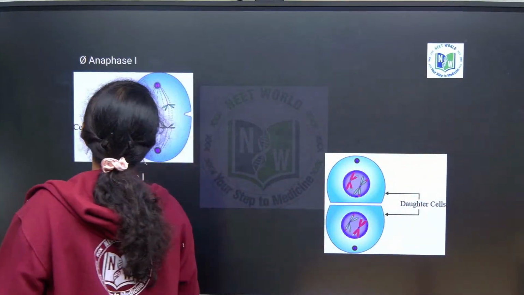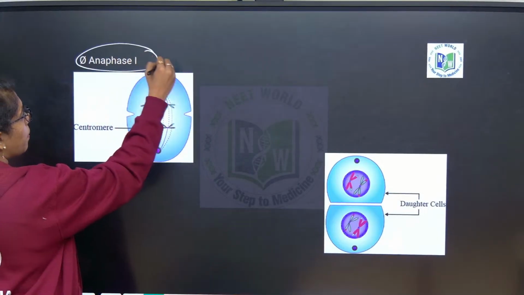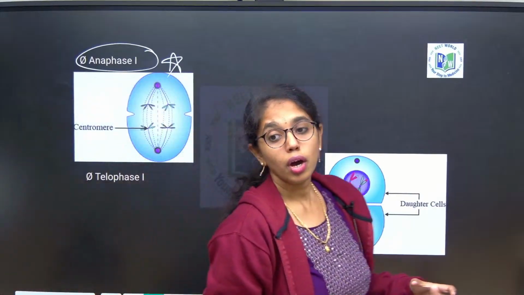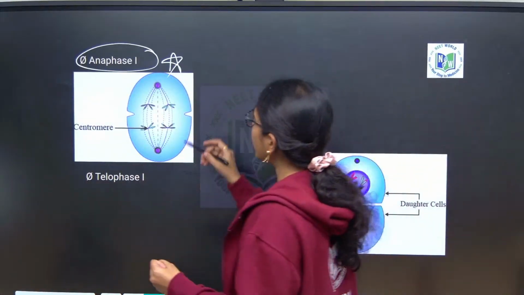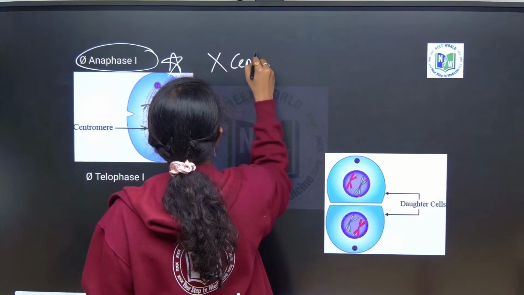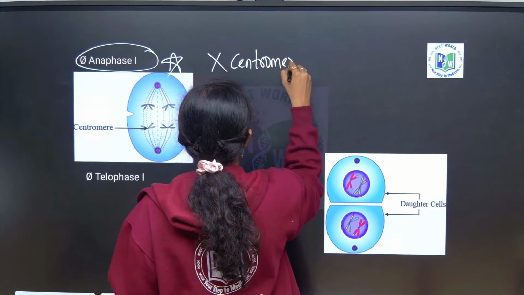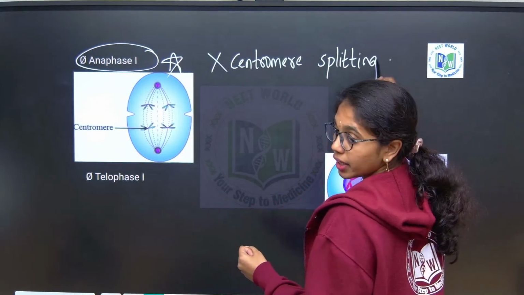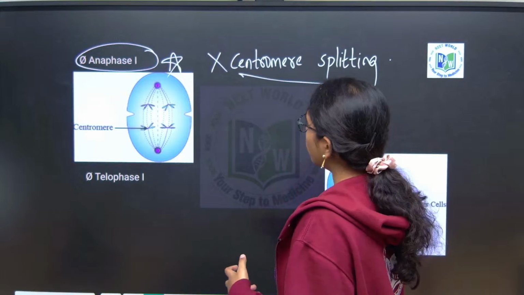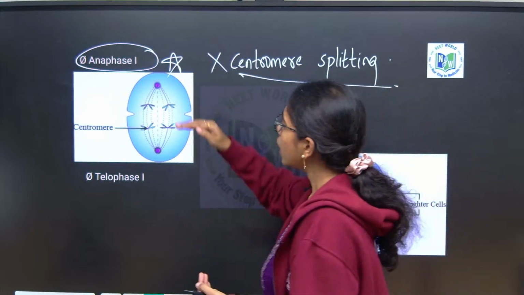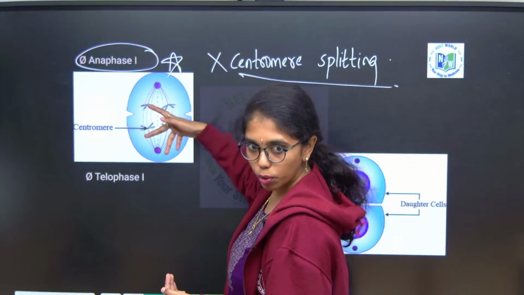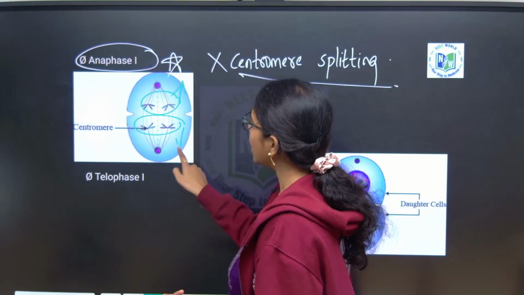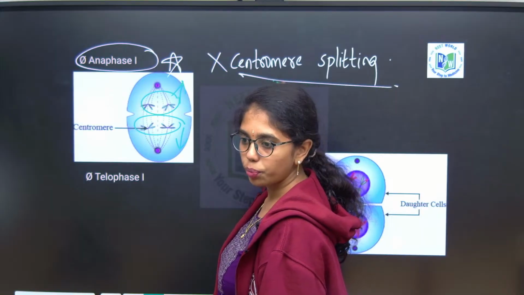In anaphase 1, the major point you have to remember is there is no centromere splitting. What happens is, the two chromosomes of the homologous pair, one will be moving towards this pole and the other towards this pole without any centromere splitting.